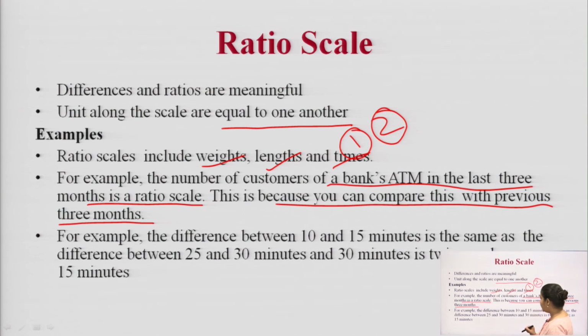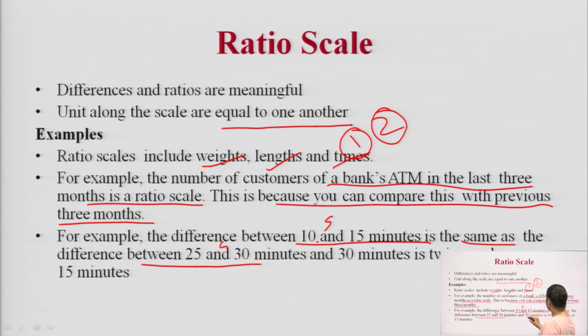Another example is the difference between 10 and 15 minutes. I have taken an example of the performance of customers in 1 and 2 hours. You can easily differentiate: the difference between 10 and 15 minutes is the same as the difference between 25 and 30 minutes, meaning the difference is 5 minutes in each.